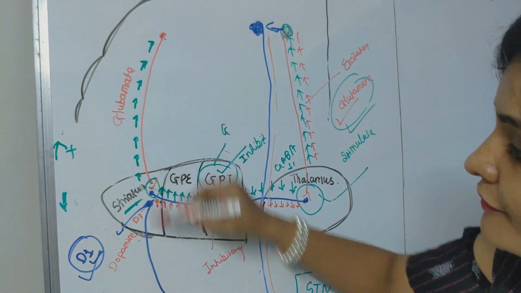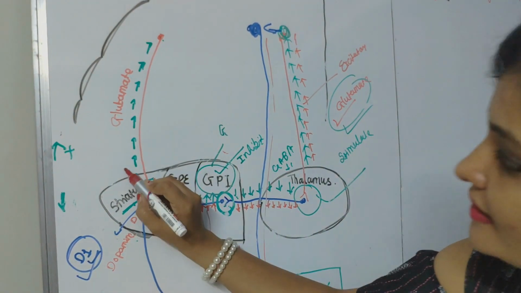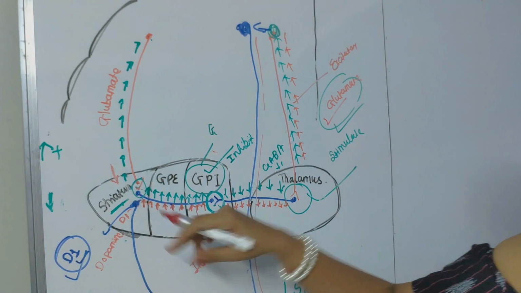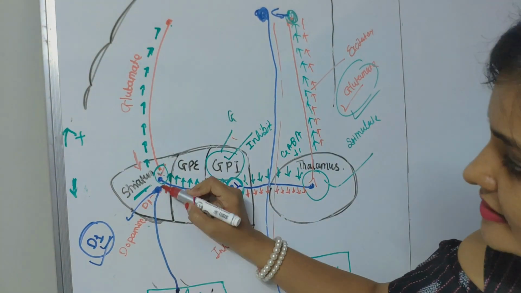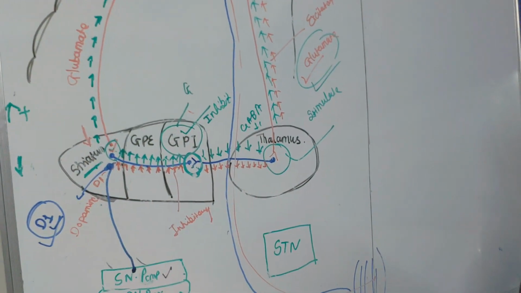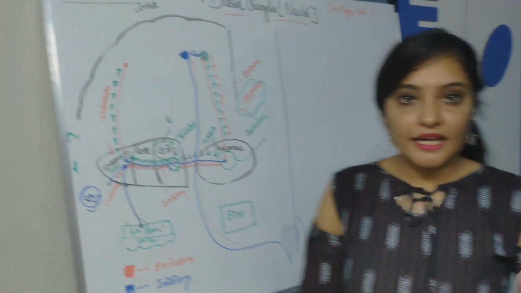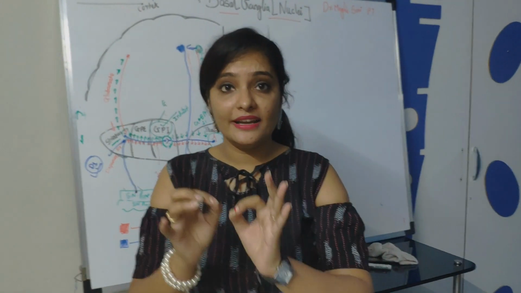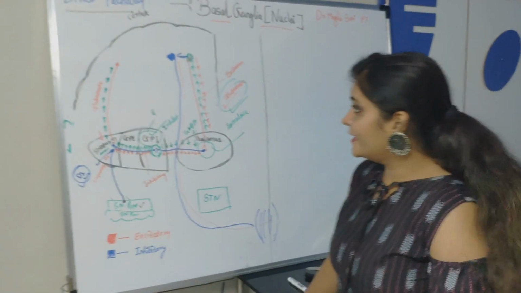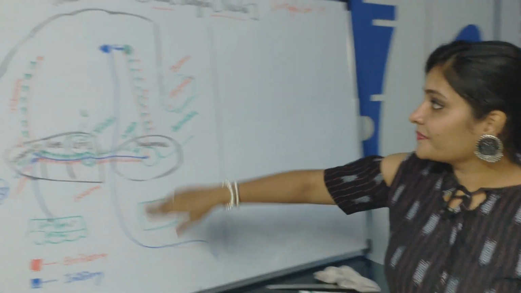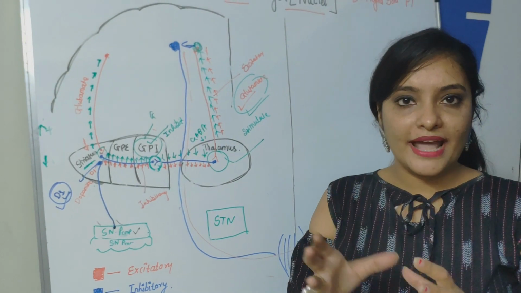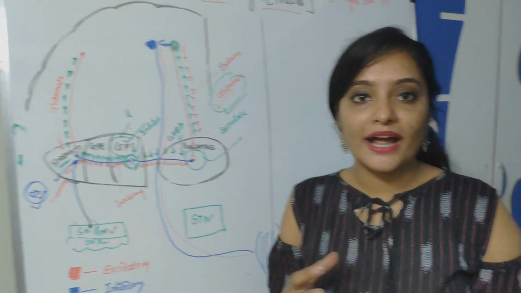These both are working as an antagonist. Okay, this cortex signal is also excitatory in nature and this also excites it. Okay, so this is all about the direct pathway. Again I am going to revise because it is very important to know. Fine. First, from the starting, if you want to hold any object or if you want to do any movement,